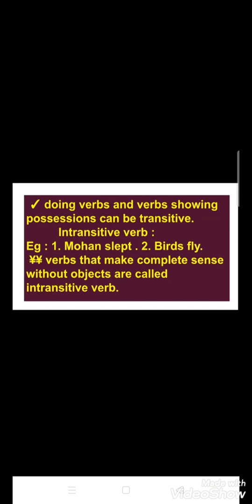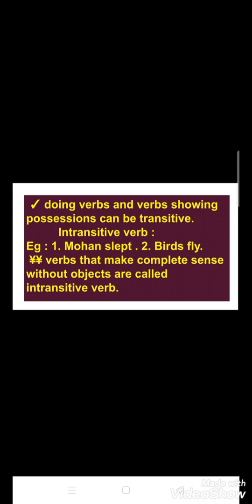They provide a complete sense and do not require any objects. These are called intransitive verbs. Therefore, verbs that make complete sense without objects are called intransitive verbs.